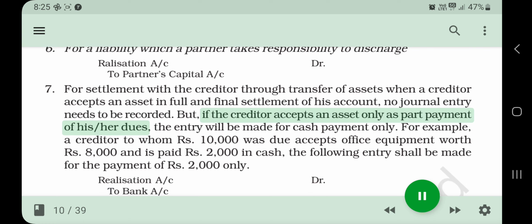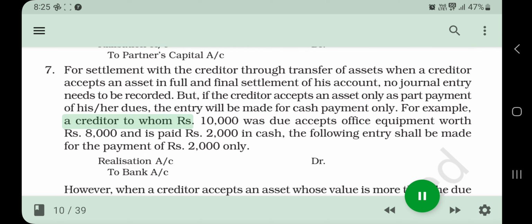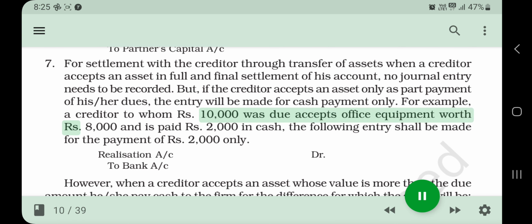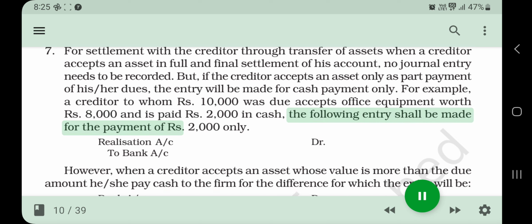But, if the creditor accepts an asset only as part payment of his or her dues, the entry will be made for cash payment only. For example, a creditor to whom Rs. 10,000 was due accepts office equipment worth Rs. 8,000 and is paid Rs. 2,000 in cash. The following entry shall be made for the payment of Rs.